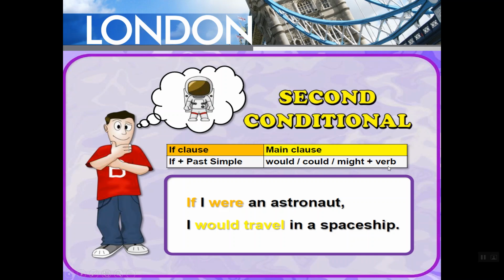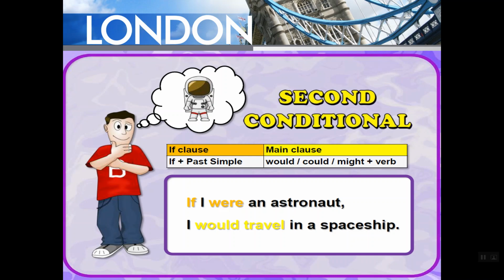And when I say the base form, once again I say that the verb doesn't end in s or es or ies, doesn't end in d or ed or ied, doesn't end in ing. So these endings should not be there with would or could or might. So if in the second conditional should be followed by the past simple here, ماضي بسيط هنا, and would, could or might plus the verb in the base form. If I were an astronaut, I would travel in a spaceship.